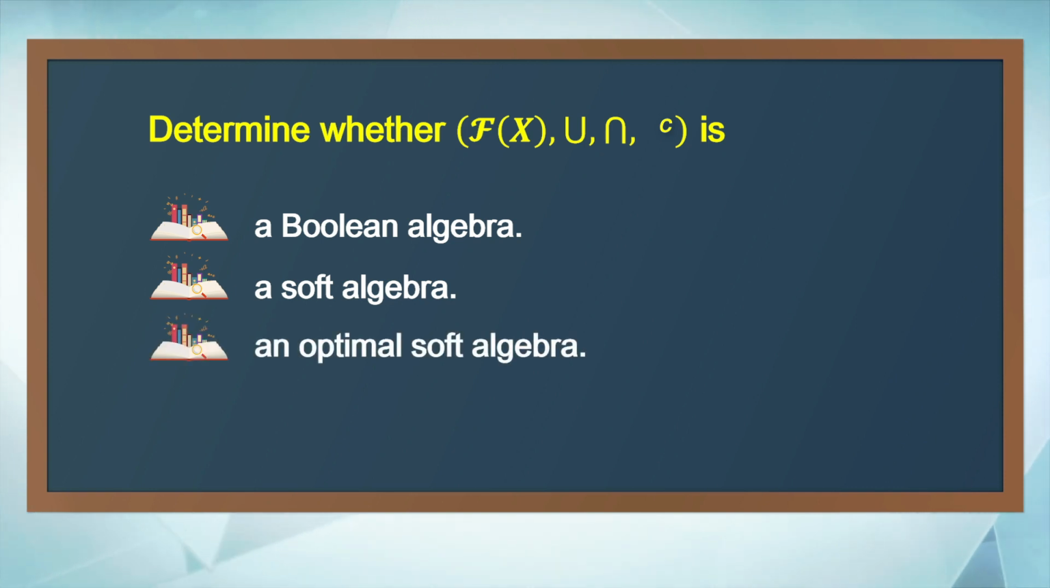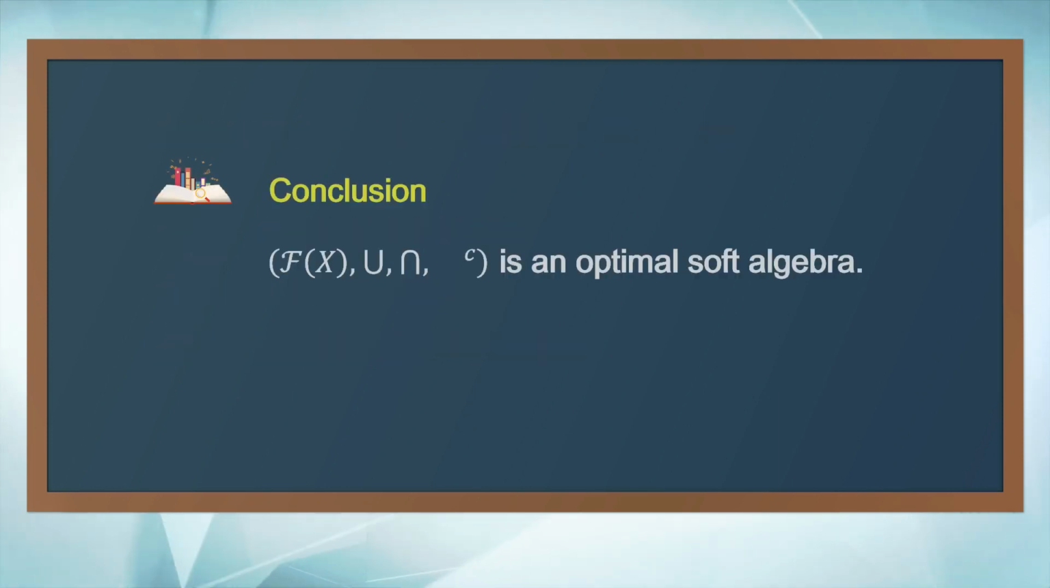Is it an optimal soft algebra? An optimal soft algebra is a dual lattice together with density and infinite distributivity. It is a dual lattice. It has density and infinite distributivity. So it is an optimal soft algebra. The fuzzy power set, together with the two binary operations, the union and the intersection, and the unary operation, the complementation, is an optimal soft algebra.